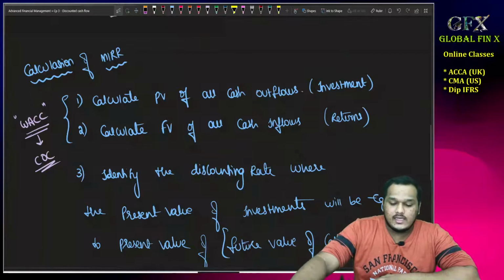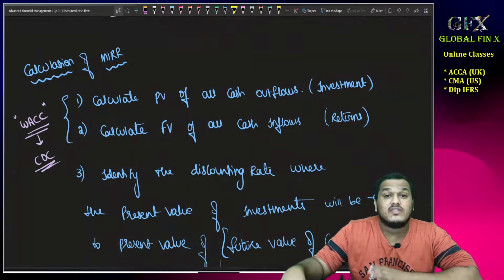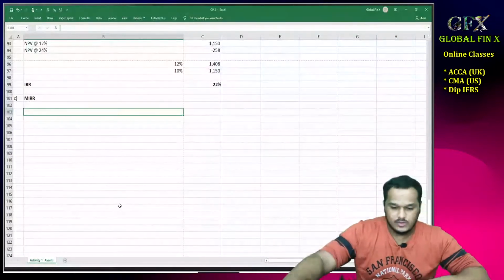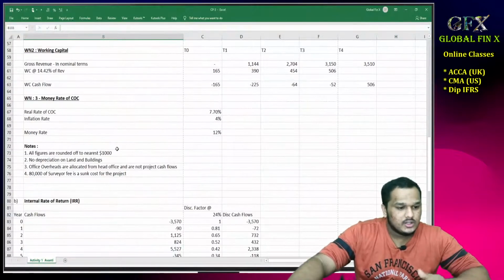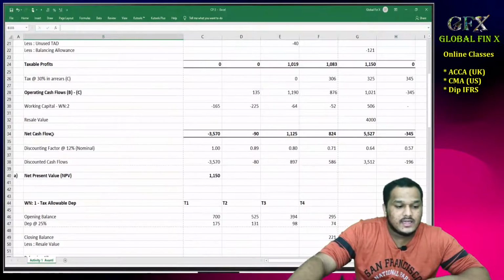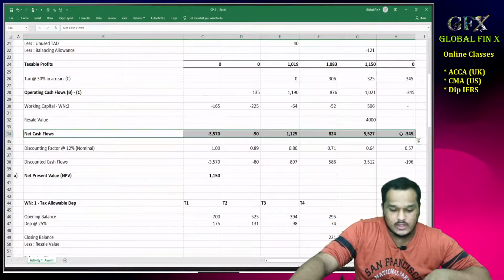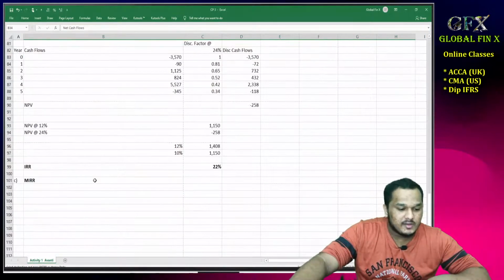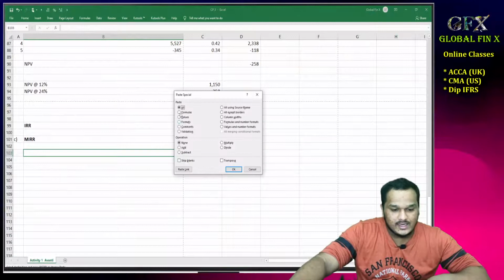Chalo, let's see our previous question with numbers so that you will get a picture here. So, MIRR calculation. First, what do we need? We need the cash flows, net cash flows. I am copying from the previous NPV calculation. So I got the net cash flows here.